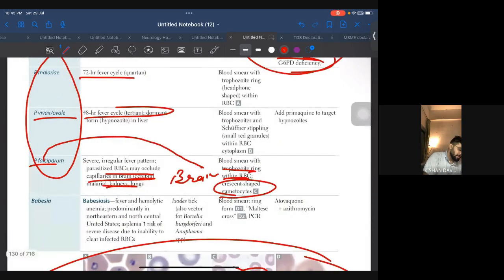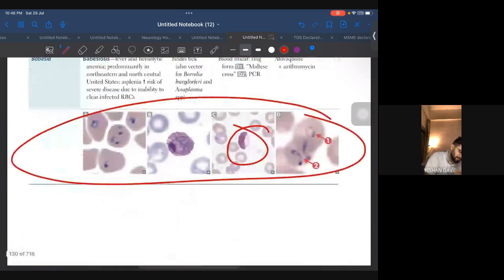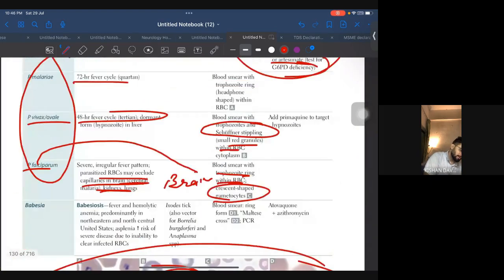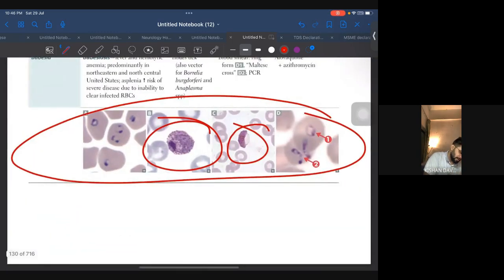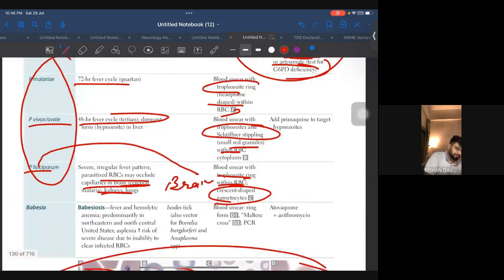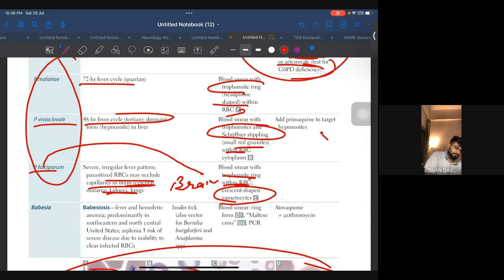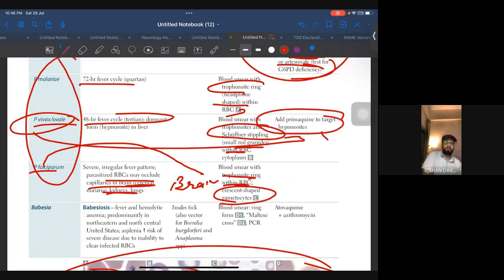All right. In vivax and ovale, there were blood smear trophozoites and Schüffner stippling, small red granules within the RBC. All right. Coming to this, trophozoite with headphone shape within RBC. Headphone shape. Okay, so make sure you know them. And if you're talking about vivax and ovale, think about them targeting young RBCs, and how you will decide vivax versus ovale is frequently based on the cycle.